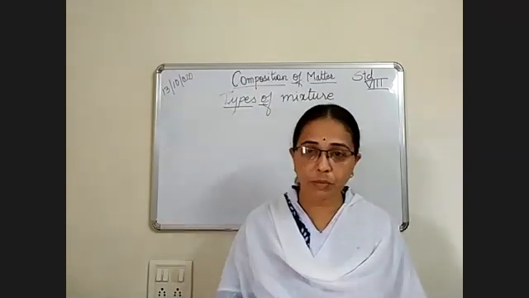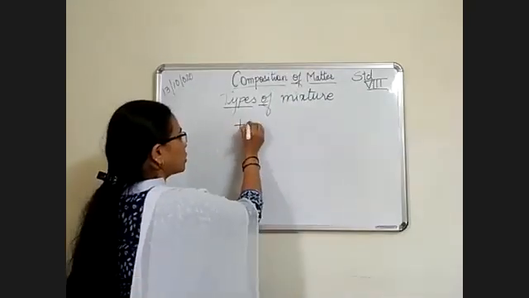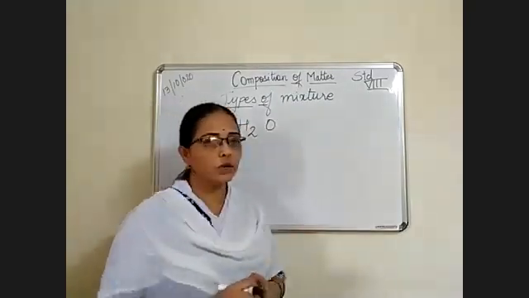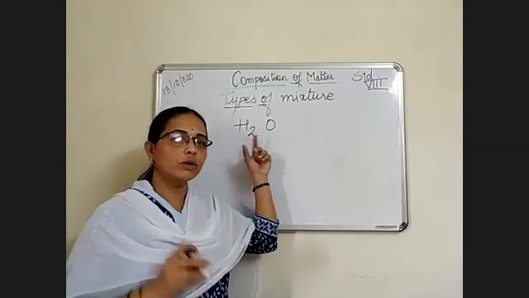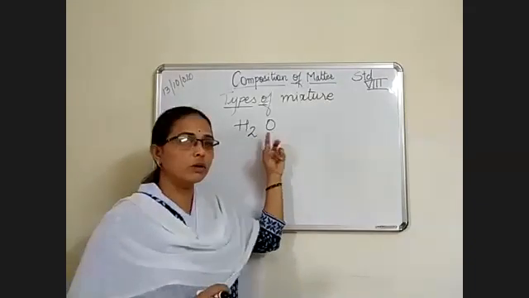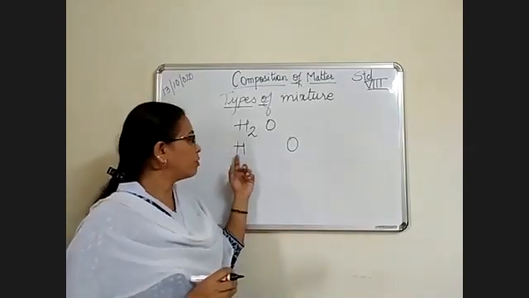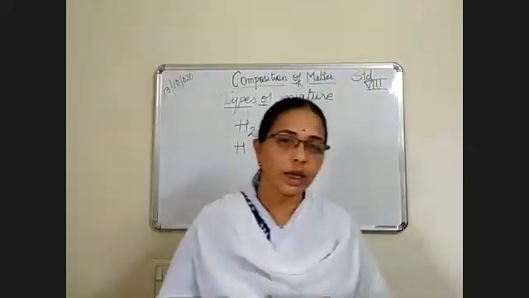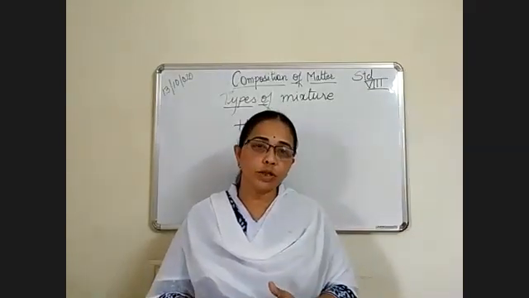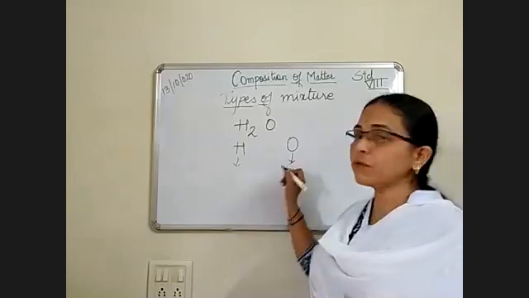Now I'll explain what changing the property means. I'll take the example of a compound, that is water, H2O. Water is a compound of hydrogen and oxygen. Two hydrogen atoms are there, and one oxygen atom. What is the property of hydrogen? Hydrogen is in gaseous state, and hydrogen is combustible. That means this gas burns. Hydrogen is a combustible gas, and oxygen helps combustion.